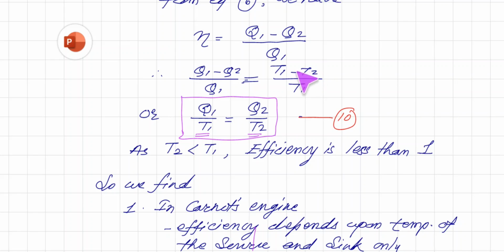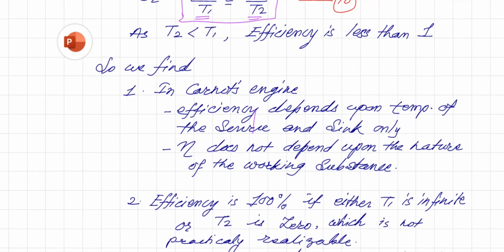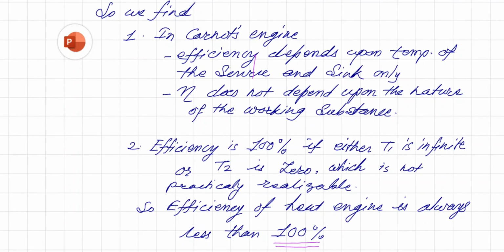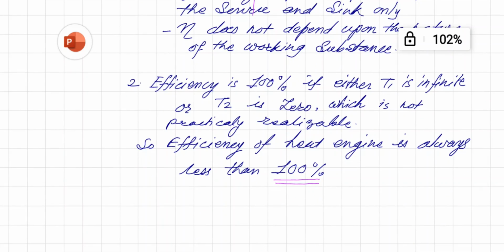Once T2 is 0, that means T1 upon T1, that is equal to 1, that is 100% efficiency. But practically attaining T1 at infinite temperature is impossible, and T2 at 0 is not practically realizable. So the efficiency of a heat engine is always less than 100%. That is the conclusion of this Carnot cycle. So this is the concept of Carnot heat engine and Carnot cycle.